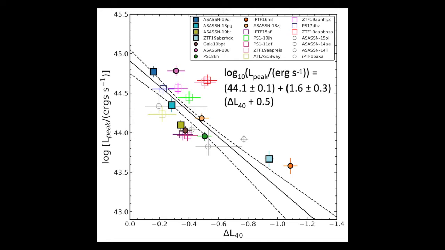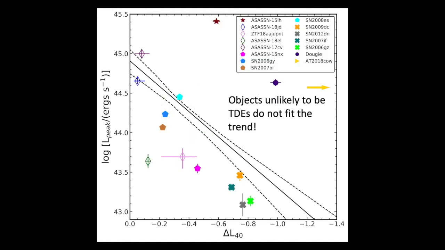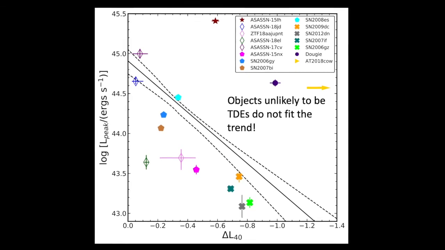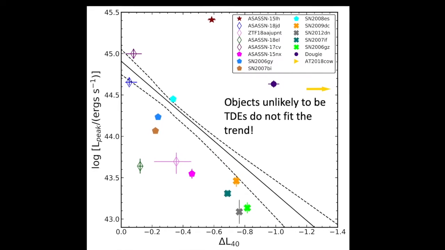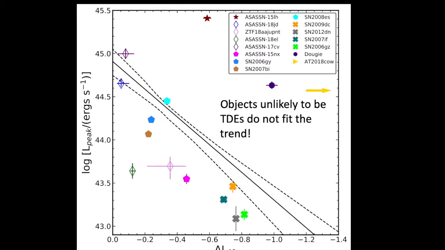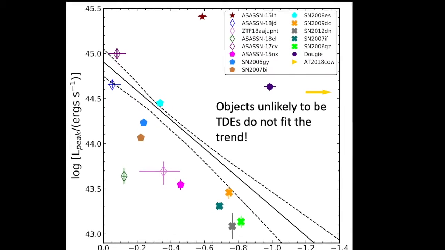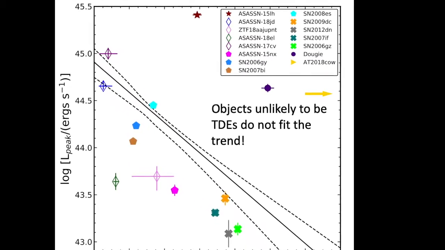The solid squares and circles are our class A and B objects where we can accurately determine peak luminosities. Open color squares are class C sources where the peak luminosity determination is less reliable, and gray circles are the class D sources for which we do not observe peak and exclude from our fits. Finally, we note that when comparing sources that are either known to not be TDEs or sources that are unlikely to be TDEs, they do not fall on our best fit trend.